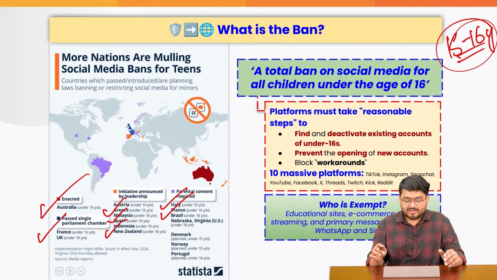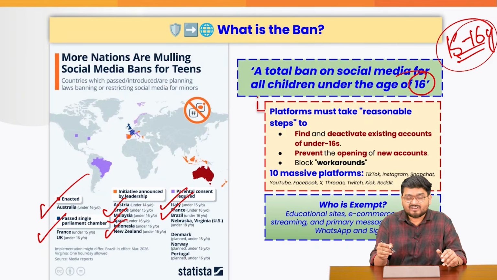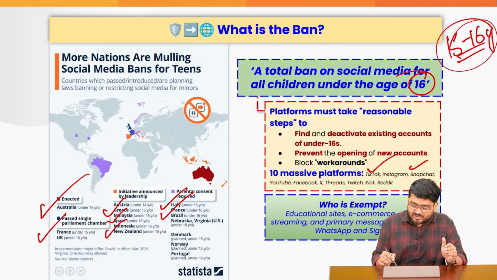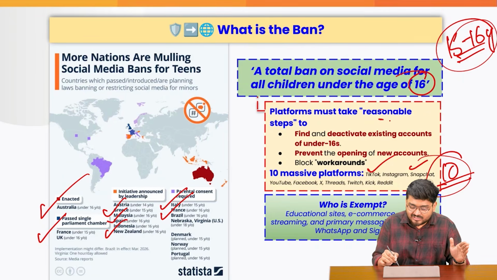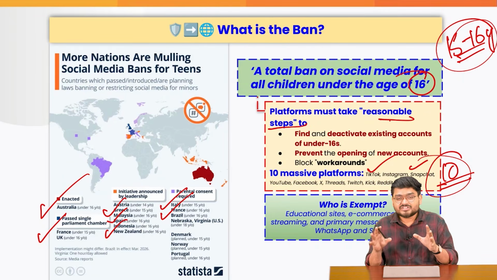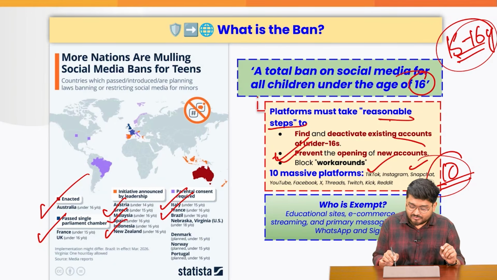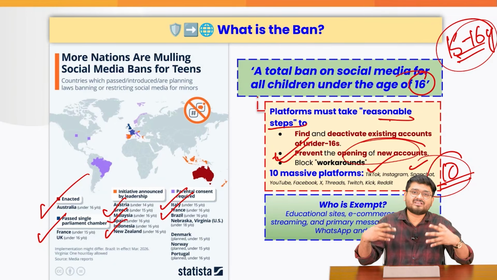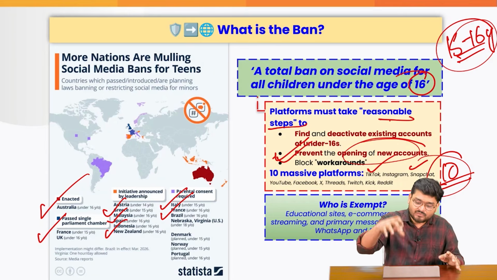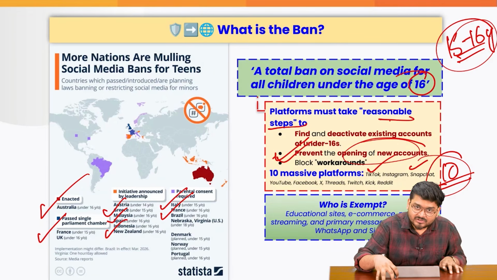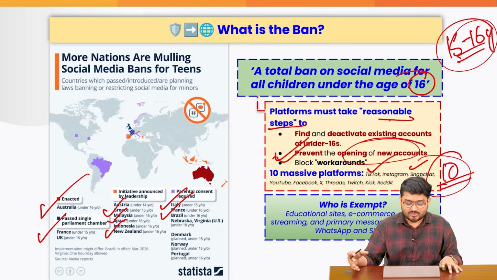In the case of the UK, it is 16 years, where social media platforms such as Twitter, TikTok, Instagram, Snapchat, around 10 platforms, should be taking reasonable steps to find child profiles, teenage profiles and deactivate them, prevent opening of new accounts, and have comprehensive safety guidelines for anyone, or maybe a child, who is opening an account.